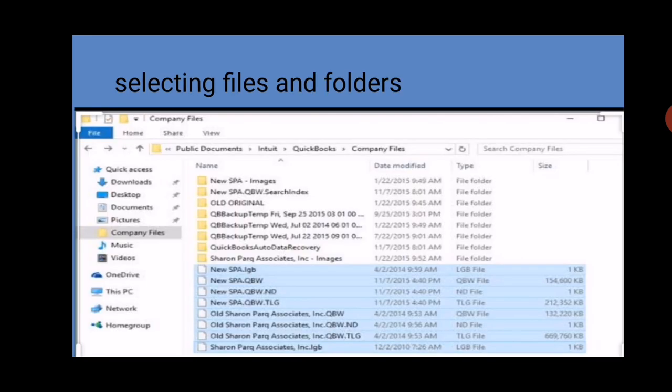Next is how can we select multiple files or folders. Just go to the location of your files and folders that you want to select, press the Shift key and select your multiple files with the help of your mouse. After that you can select your files or folders easily.